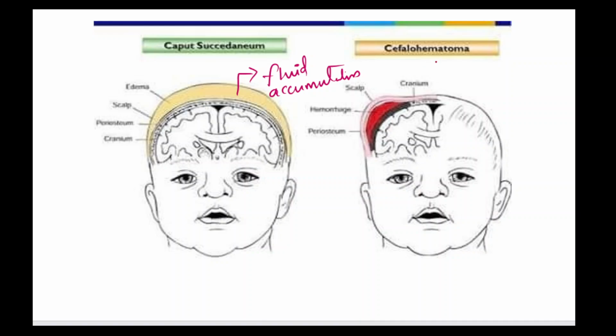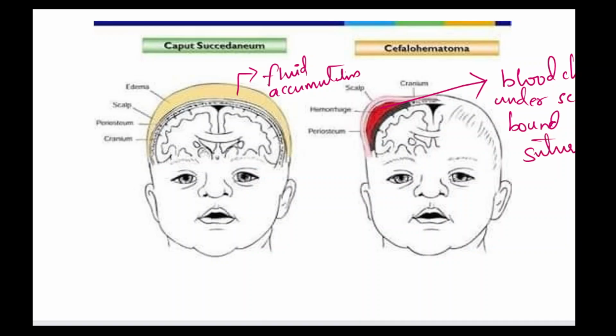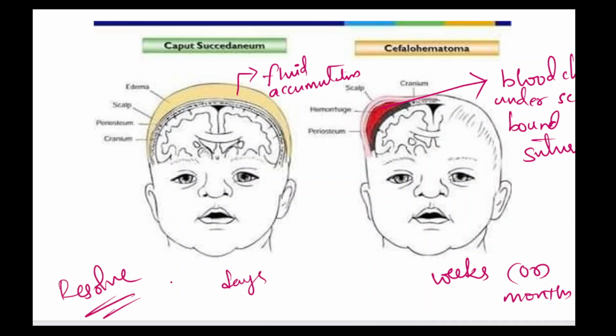But if you see cephalohematoma, there is a blood clot under the scalp, bound by suture lines. This will take weeks or months. This will take only days to resolve. It will take only days for caput, but it will take weeks or months for cephalohematoma.